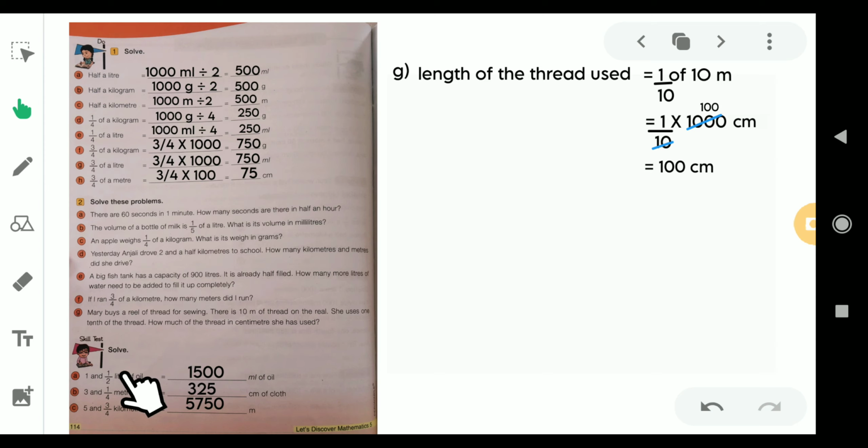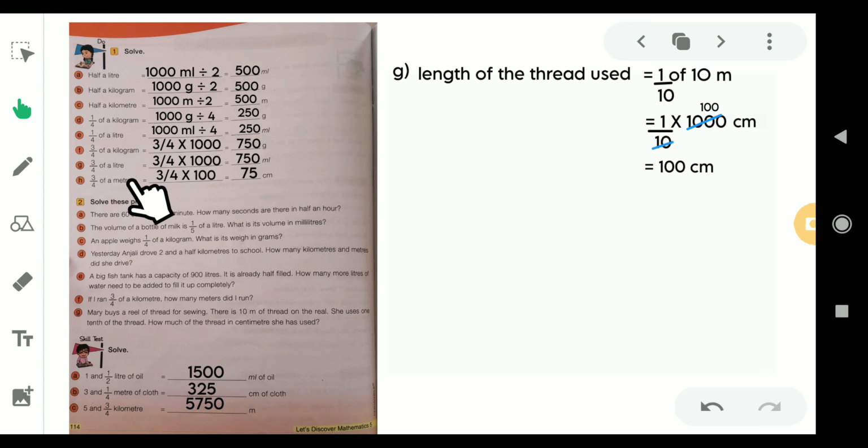And the last question is 5 and 3/4 of kilometer. So 5 kilometer means 5000 meters and 3/4 kilometer means it is 750 meters. So when you add both 5000 and 750, it would be 5750. If you want to understand this 3/4 kilometer, look at here, 3/4 of kg is 750.